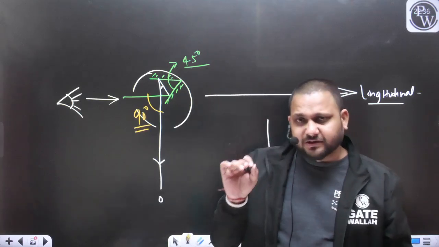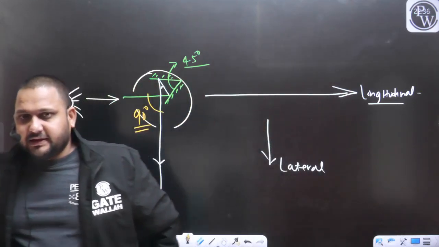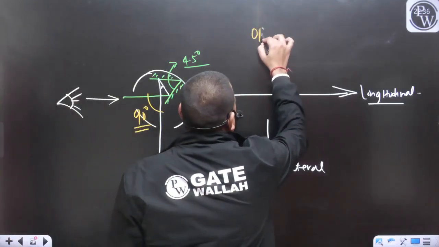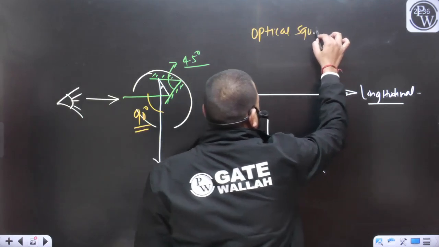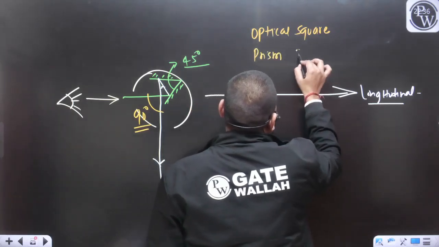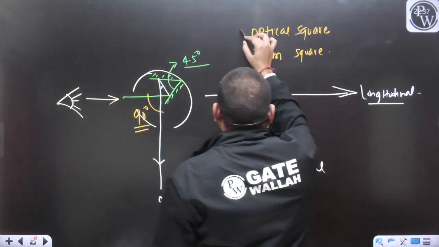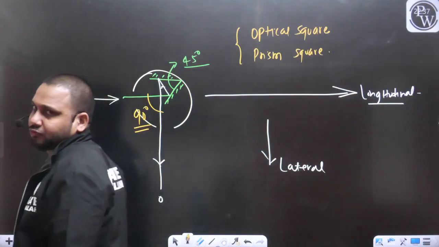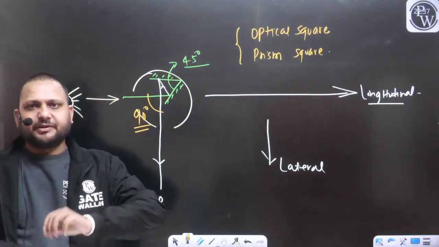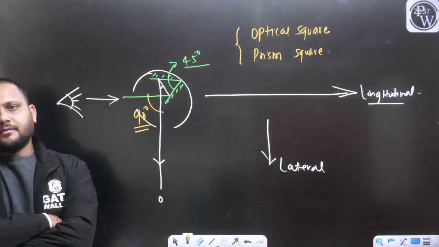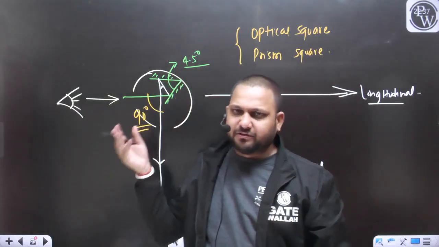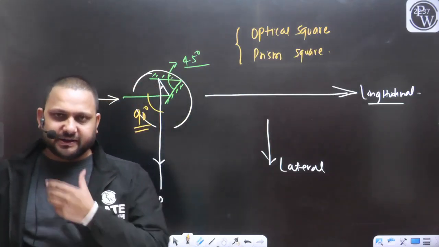So from this topic we are getting one question. They can ask one question in your exam like, we can measure the 90-degree angle with the help of the optical square, and we can measure the 90-degree angle with the help of the prism square. If I want to compare these two instruments, in the prism square what we do is replace this mirror with a prism. So now there will be the prism, and the same working will be there.